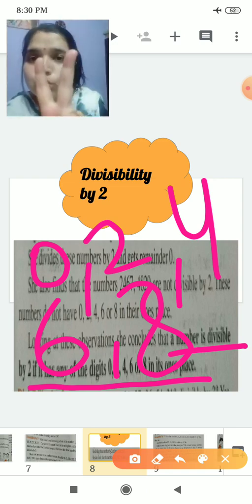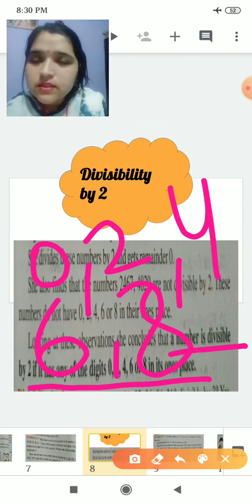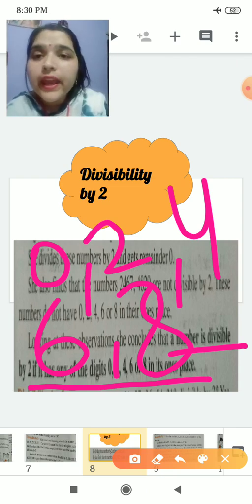If any given number holds any of these digits in the ones place, then it will be divisible by 2.